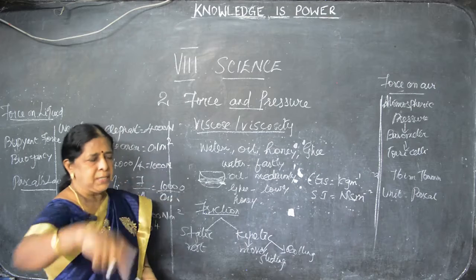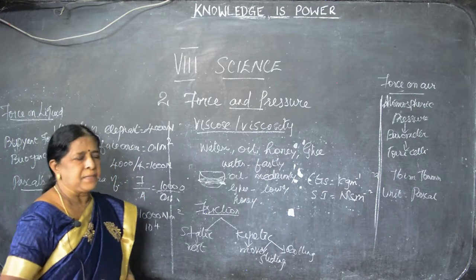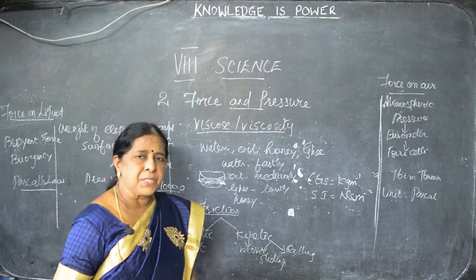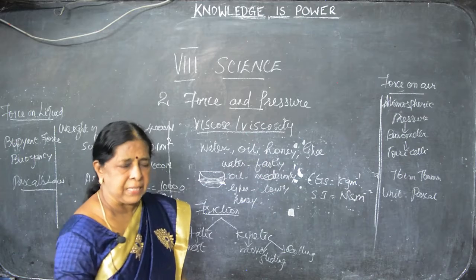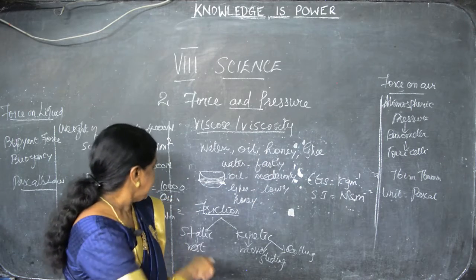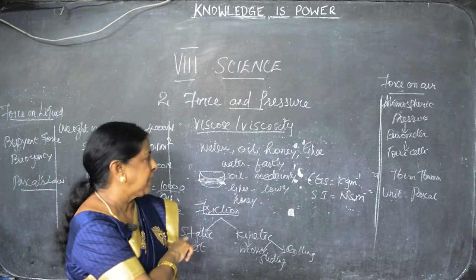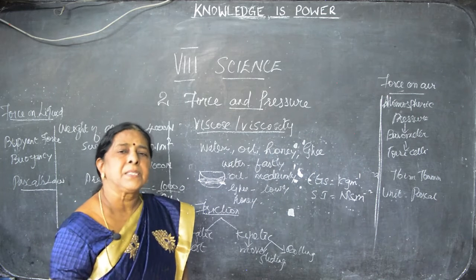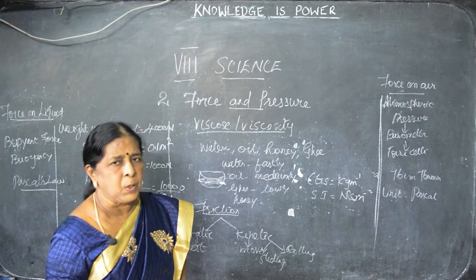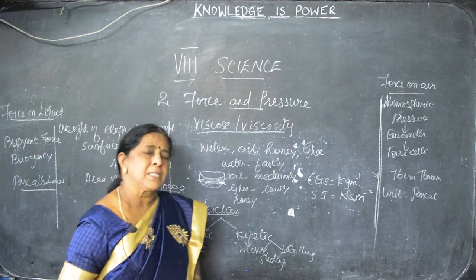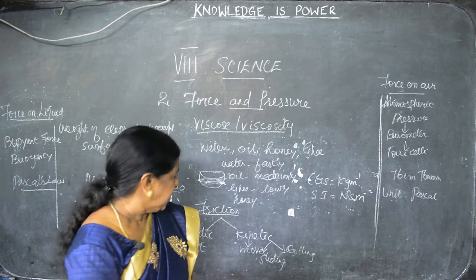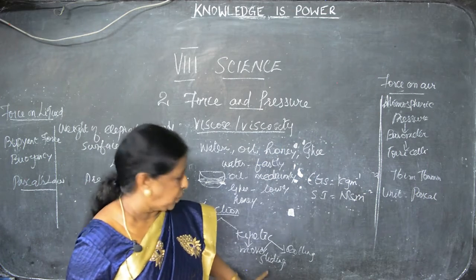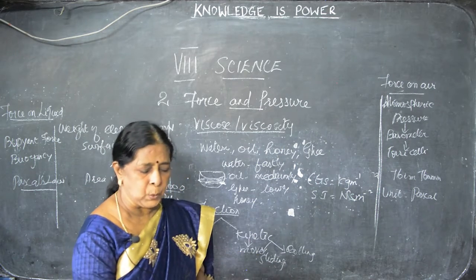Rolling friction, it rotates on the surface. Clear? So now friction, I said, is a force that acts between two surfaces. It can be divided into static and kinetic. Static friction occurs in the resting object. Kinetic friction occurs in the moving object. Further we can divide the kinetic into two, sliding and rolling.